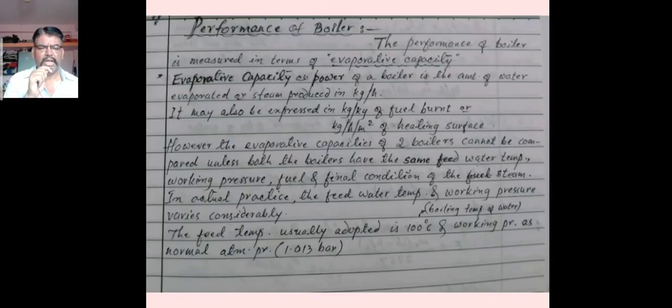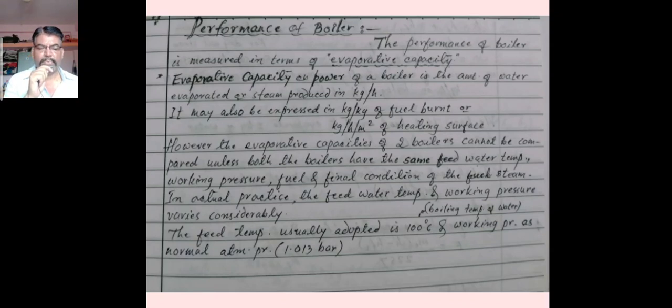Now, the performance of the boiler is measured in terms of evaporative capacity. Evaporative capacity or evaporative power of the boiler is the amount of water evaporated or steam produced in kg per hour. It may also be expressed in kg per kg of fuel burnt or kg per hour per square meter of the heating surface.